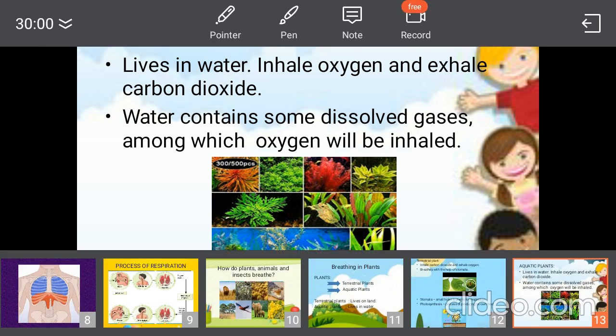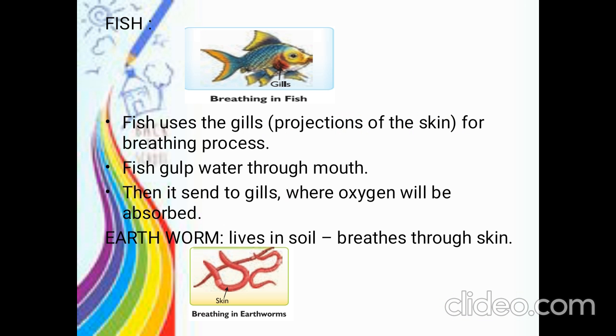Okay, next we saw about fish. How will the fish breathe? With the help of gills. Very good. First, the fish will swallow some water, that is, it will gulp some water.